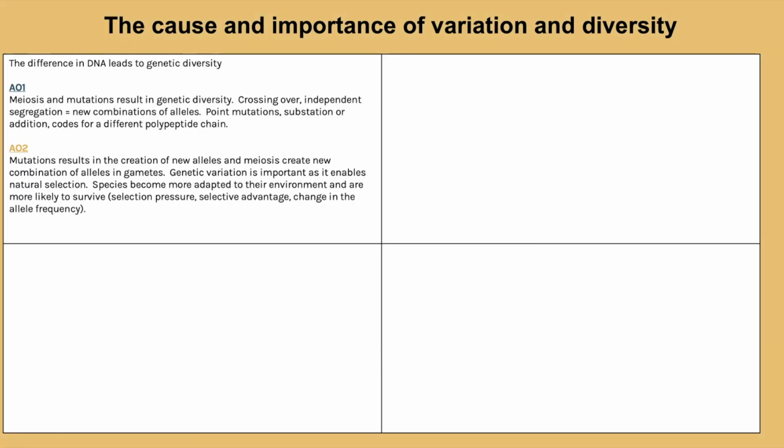So the first one is an identical paragraph to the one that we just had on the importance of the DNA essay. So this could be literally the same. We go through first of all the A01, meiosis and mutations, how they are creating the variation. So that is our cause of variation. The A02 is then the importance of that variation, talking about how it enables natural selection and evolution.